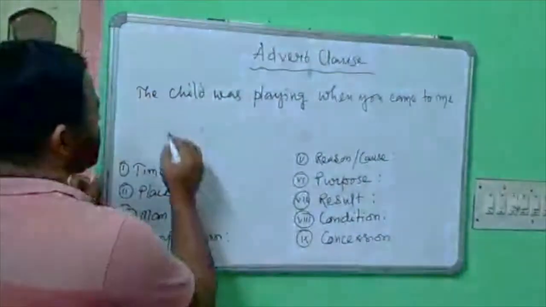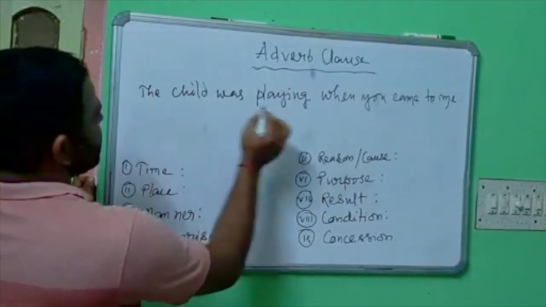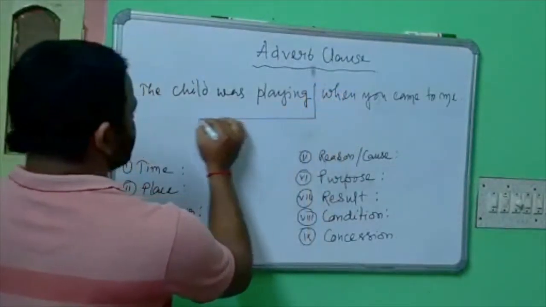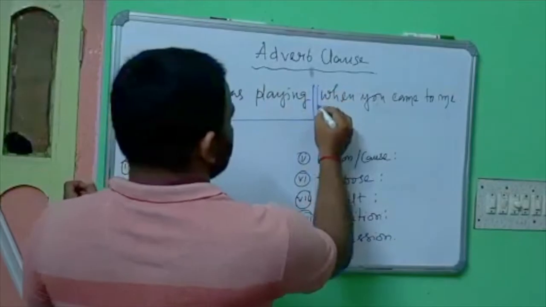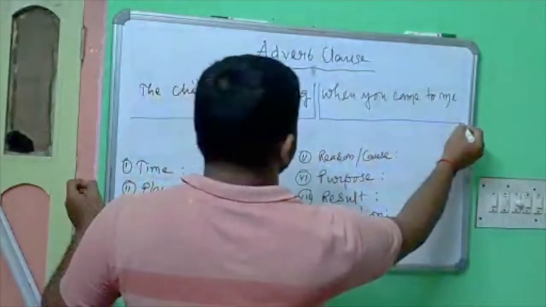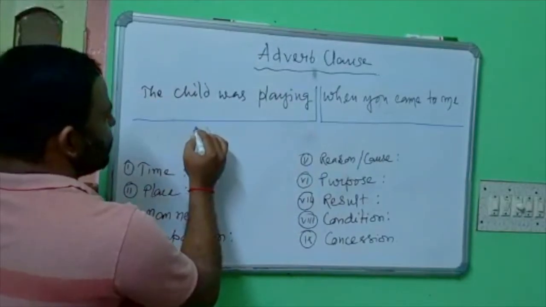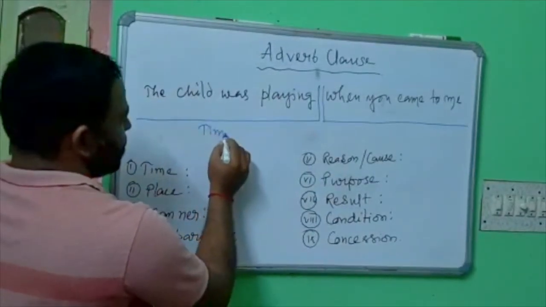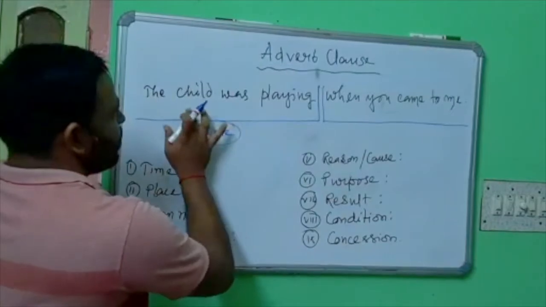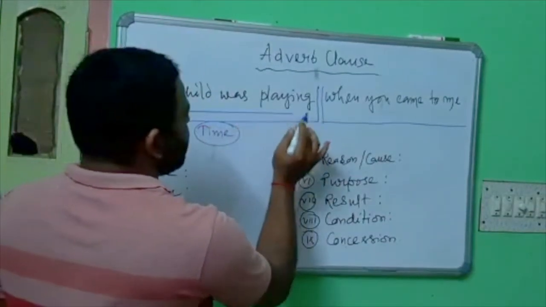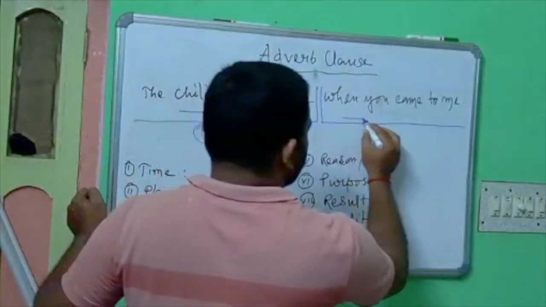In the sentence, the principal clause is the child was playing. When you came to me is the subordinate clause. Here, the clause of time, the child's playing is your coming.